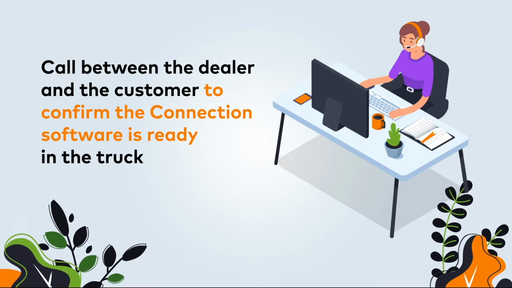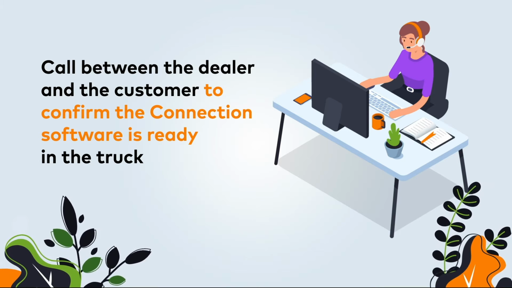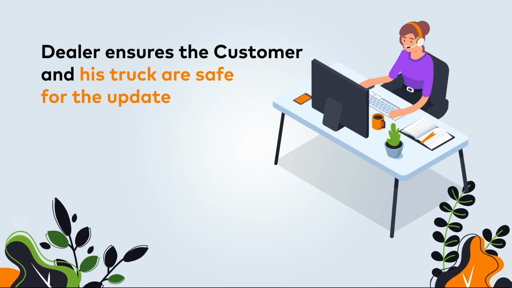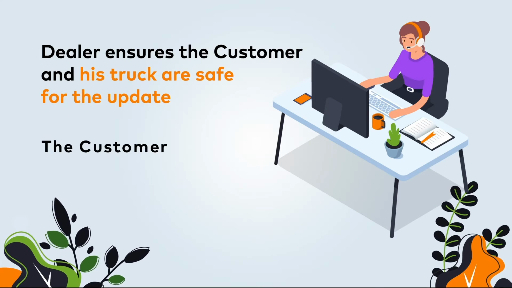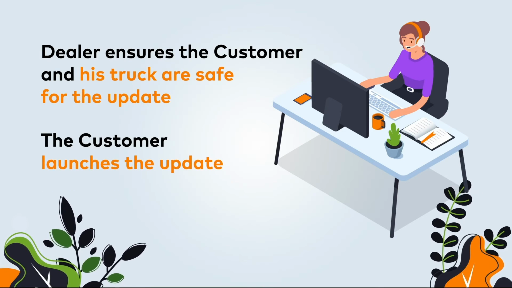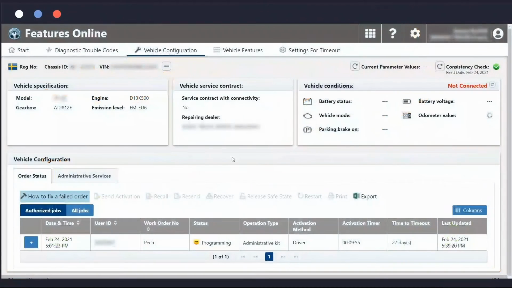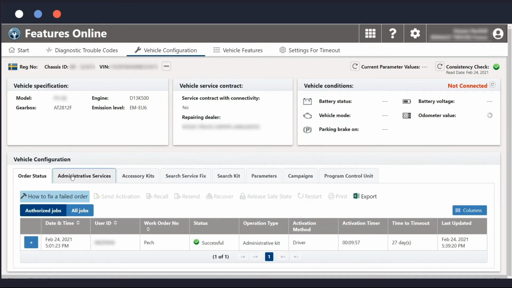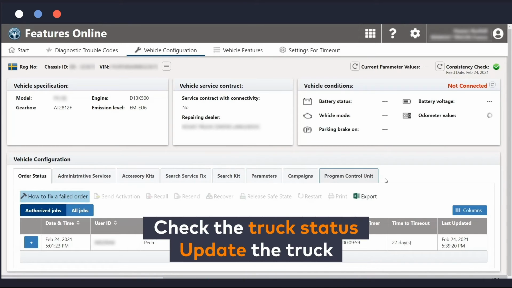Alice now calls Tom to confirm that the connection software is ready in the truck. She ensures Tom and the truck are safe for the update. Tom launches the update. Then Alice can check the installation live until the successful message is displayed. She can now check the truck status and update the truck.